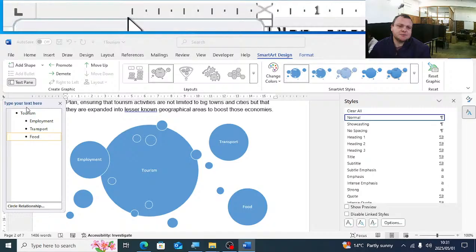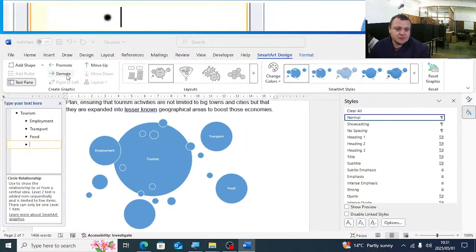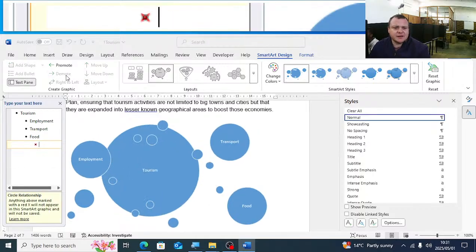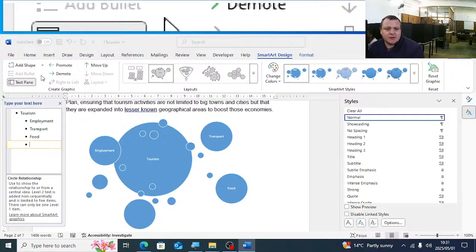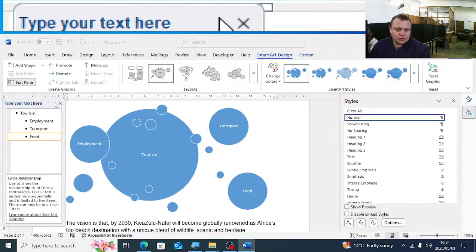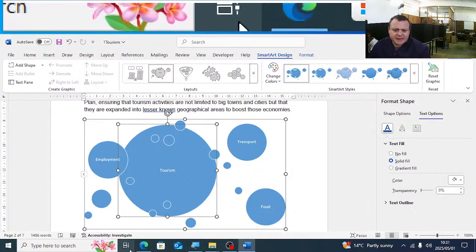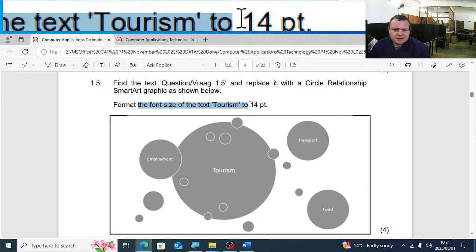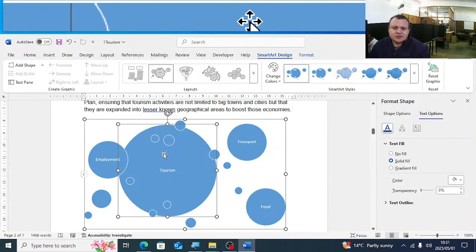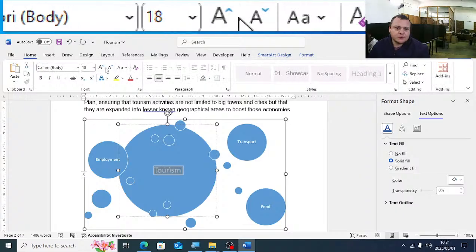So if you have this text pane here, then it's quite easy, because if you click on add shape, you can promote, demote. So that can go to the previous level, or the first level, the second level, or even the third level. In this case, it doesn't actually work, but if you have create graphic there, it's quite easy to manipulate the smart art. Okay, so that is the smart art you had to insert. Just quickly, they tell us there, font size of the text tourism is 14 pt. You can see tourism is bigger than the rest, so I'll select the tourism, and I'll go to the home tab, and I'll change the font there to 14.